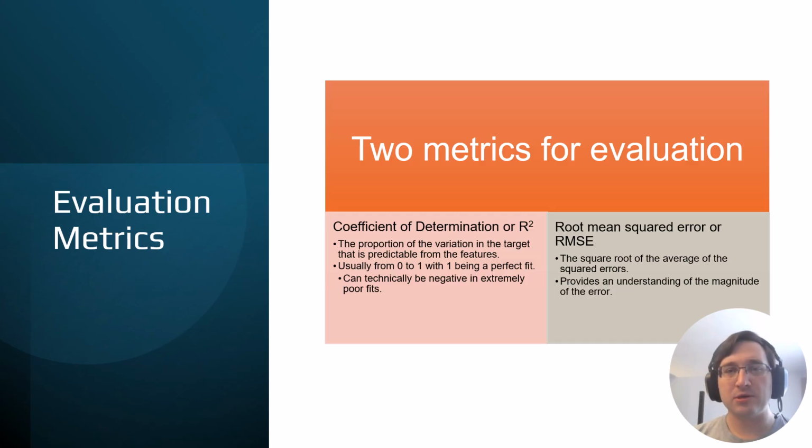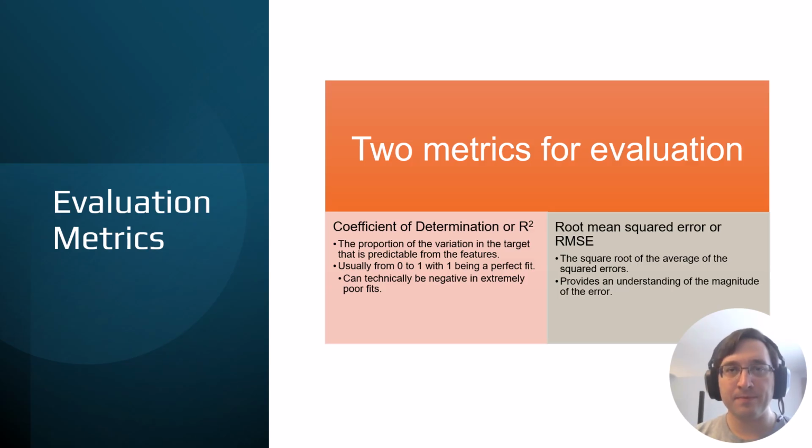Typically this goes from 0 to 1, with 1 being a perfect fit where all variation is explained by the features, but it can technically be negative in cases where there's an extremely poor fit. We also looked at the root mean squared error, or RMSE, which is the square root of the average of the squared errors. We look at this metric because it provides an understanding of the magnitude. So we have both an understanding of the goodness of fit as well as the magnitude of errors within our data set.